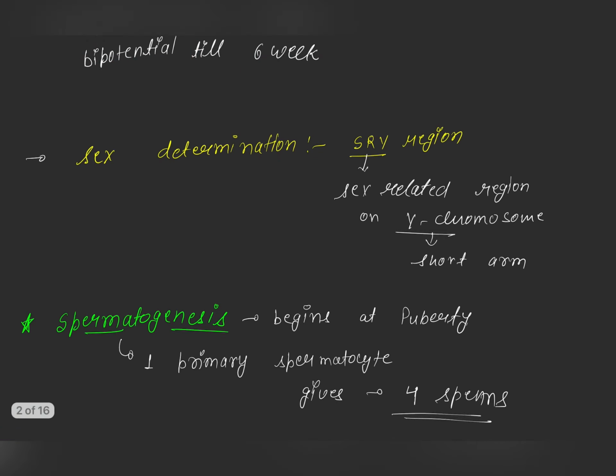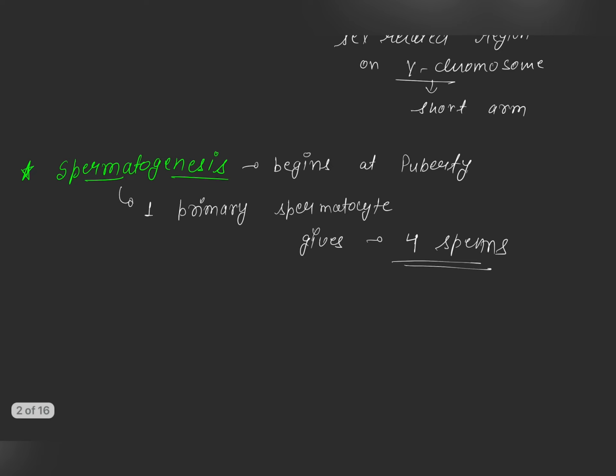Now, sex determination in any organism, mainly in humans, is determined by the SRY region. SRY stands for sex-related region, which is present on the short arm of the Y chromosome. Now we will discuss spermatogenesis and oogenesis respectively.